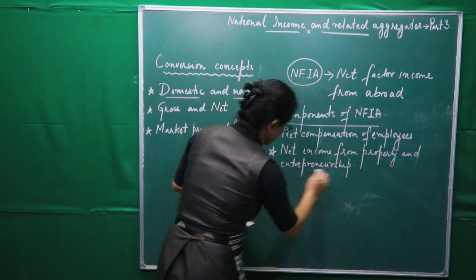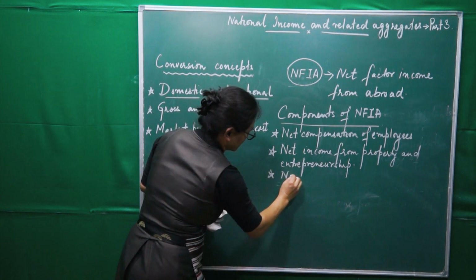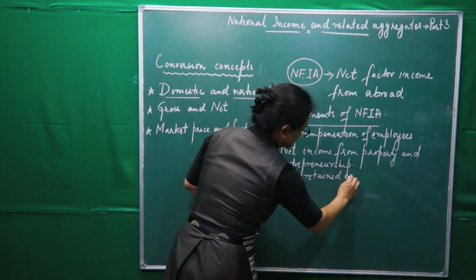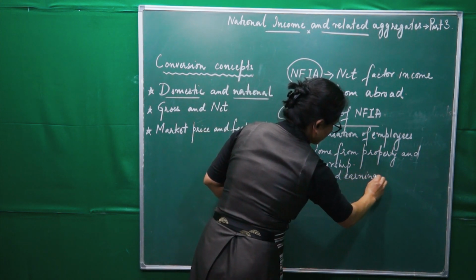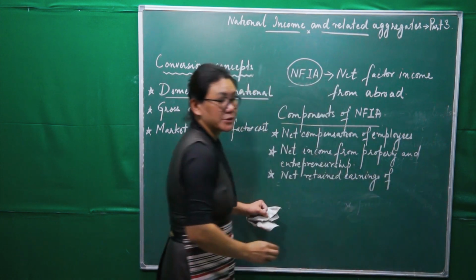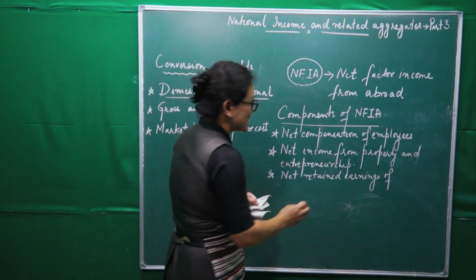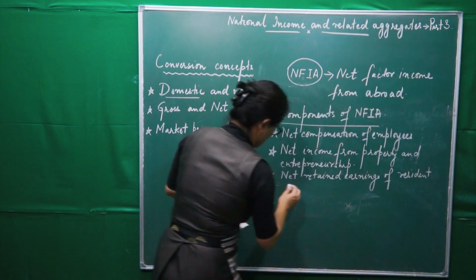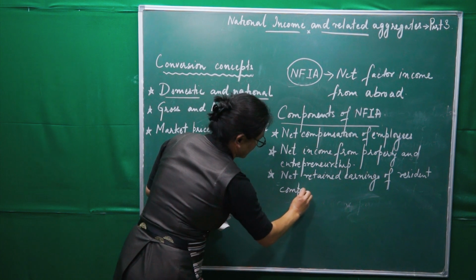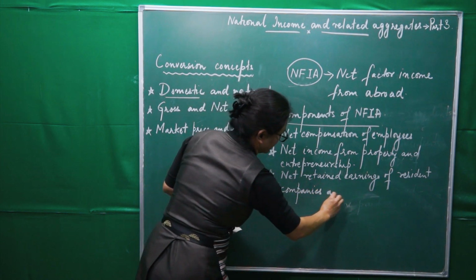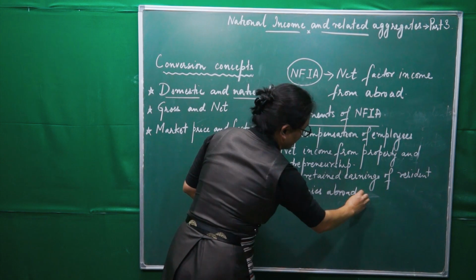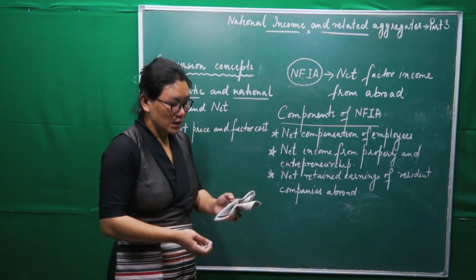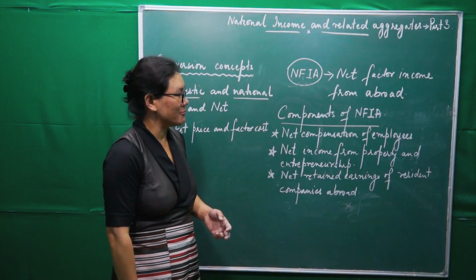And the third one is net retained earnings of resident companies abroad. Okay, so now just a brief description on the components of NFIA.